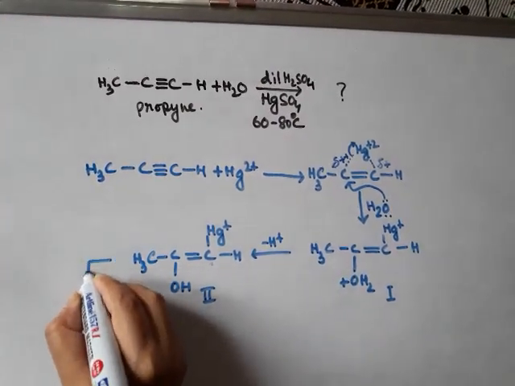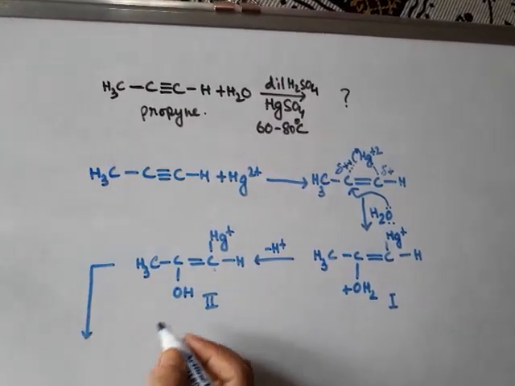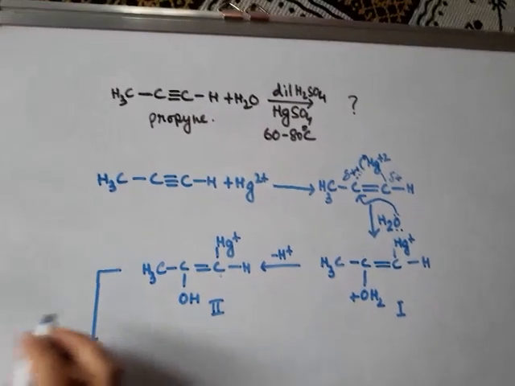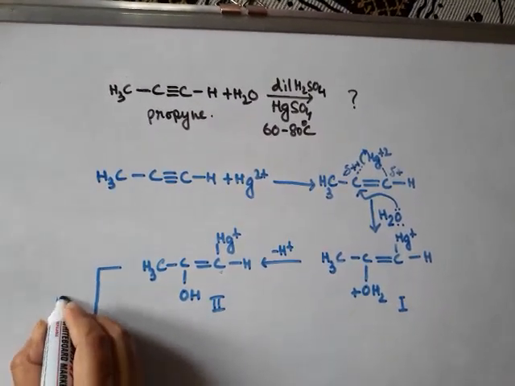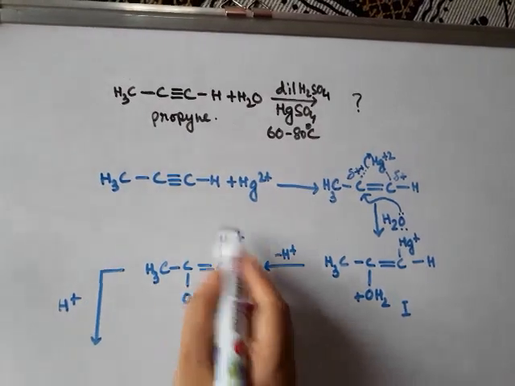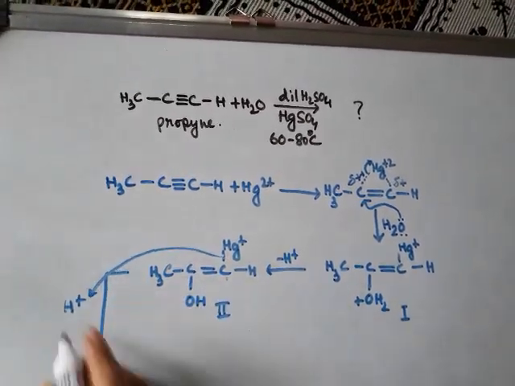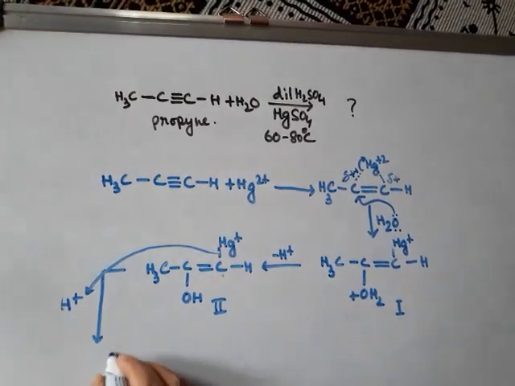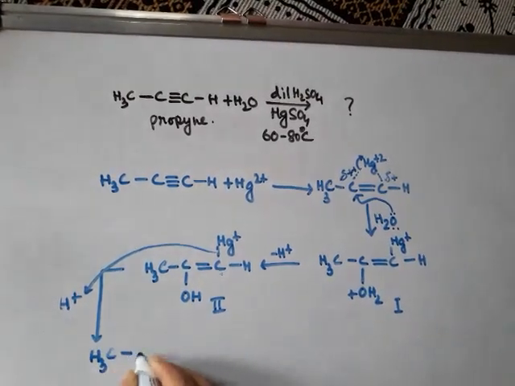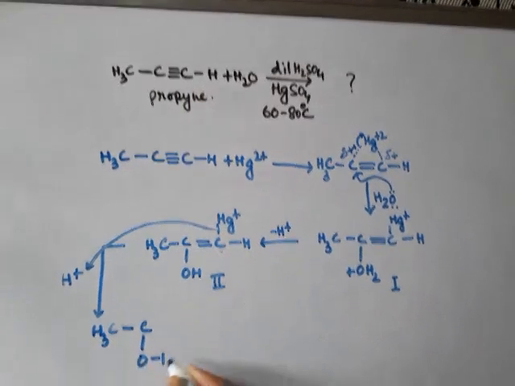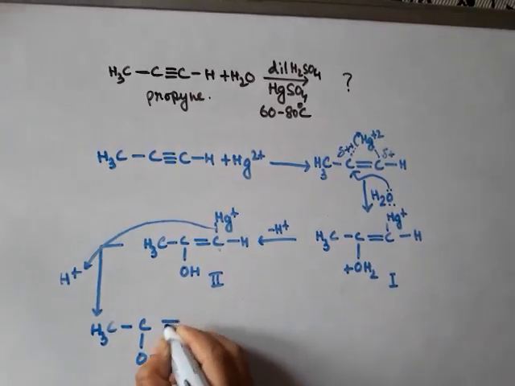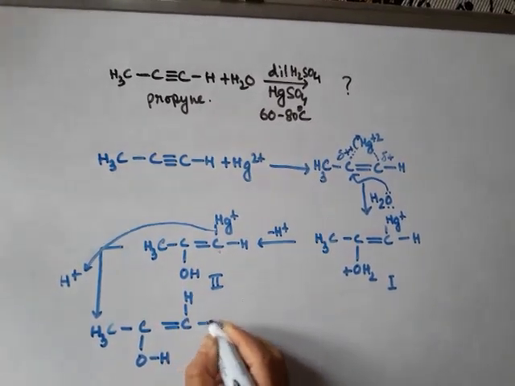At the next step, hydrolysis of this intermediate 2 will happen, and H+ is in the medium, so mercury will be replaced by hydrogen again, and Hg2+ will be left. In the next step we will have CH3, C, OH, double bond, CH2.